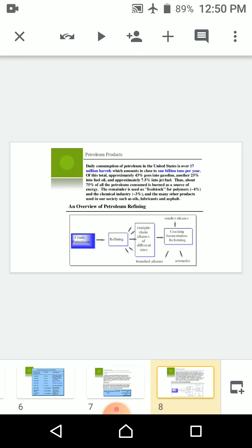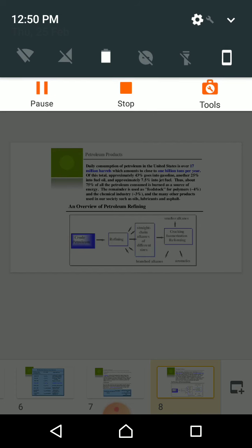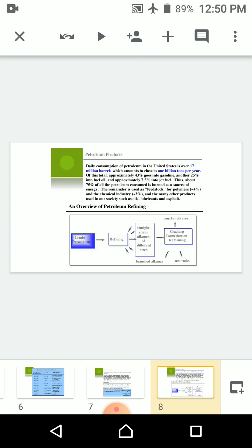Now, the combustion process is used in the alkenes. When methane undergoes combustion in the presence of oxygen, it gives us carbon dioxide and water with 882 kilojoules per mole of energy.